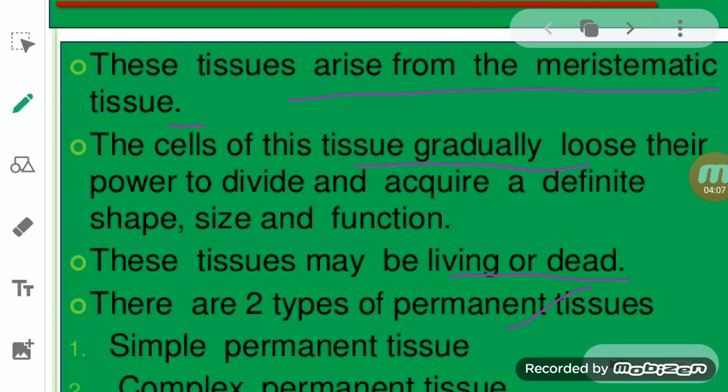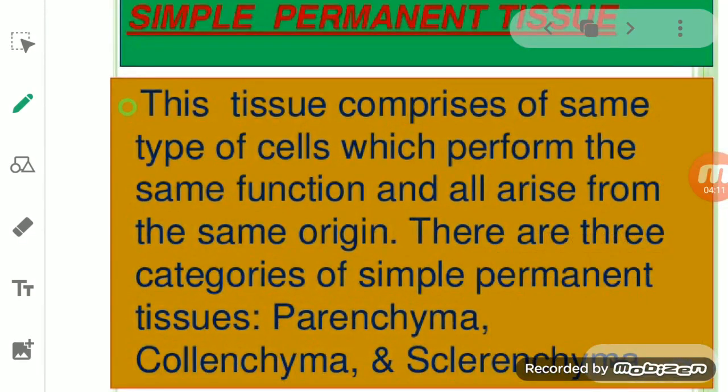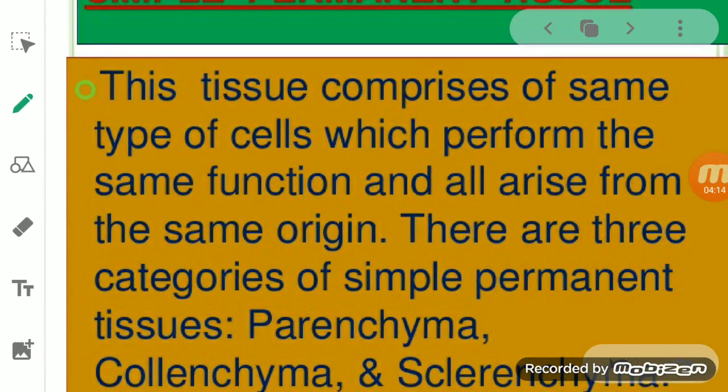Now we will start with the simple permanent tissue. When we talk about the simple permanent tissues, students, these tissues mainly comprise the same type of cell which performs the function, and they all arise from the same origin.